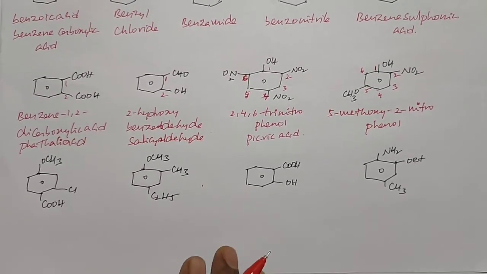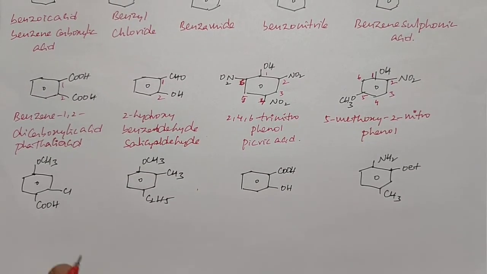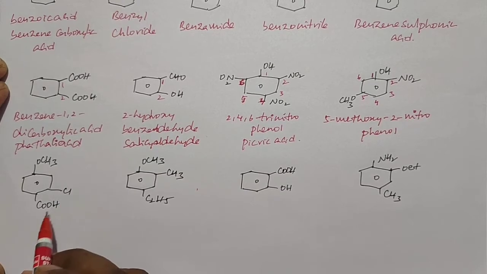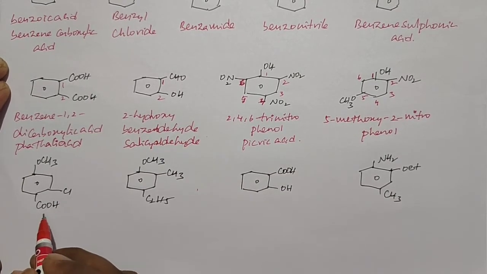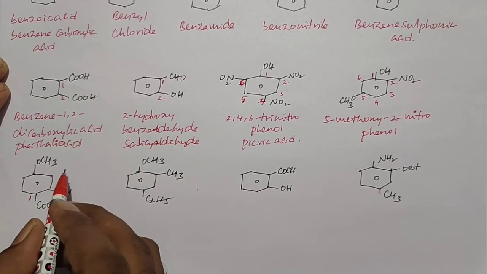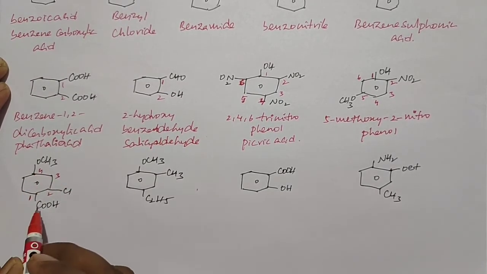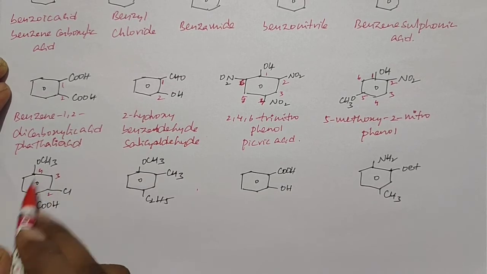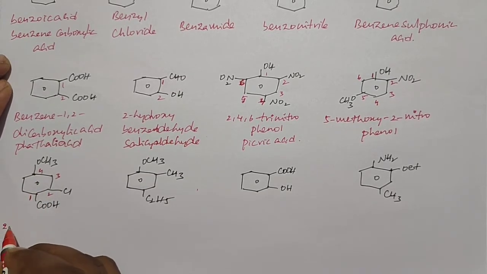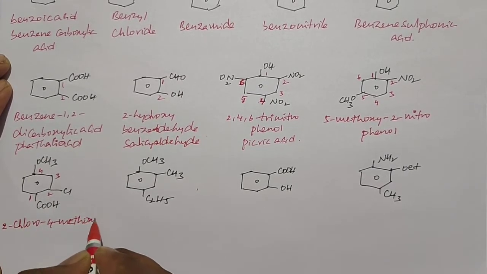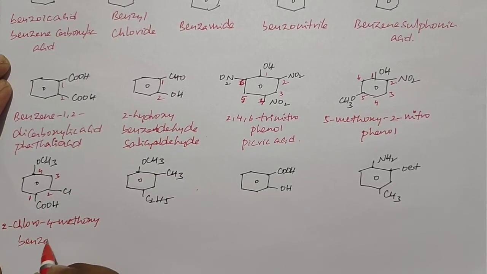And this is the next example. When I see this example, here the benzene ring consists of methoxy group, chlorine and carboxylic acid. The carboxylic group is considered the principal functional group. So we start numbering with carboxylic acid, and it moves towards the chlorine. 1, 2, 3, 4, like that. So here prefix is 2-chloro 4-methoxy. Based on the alphabetical order, we give the name 2-chloro-4-methoxy benzoic acid.